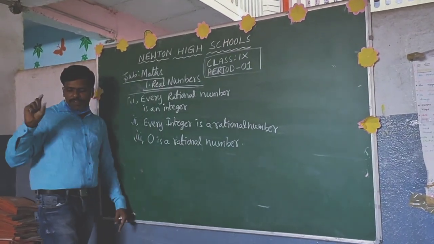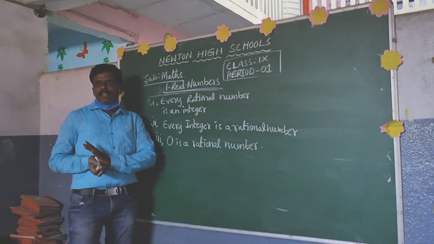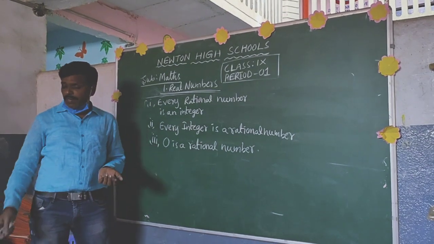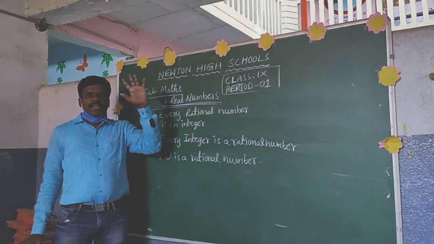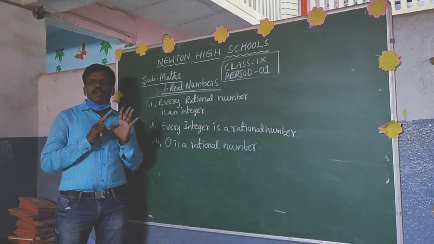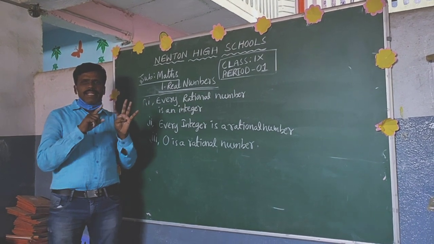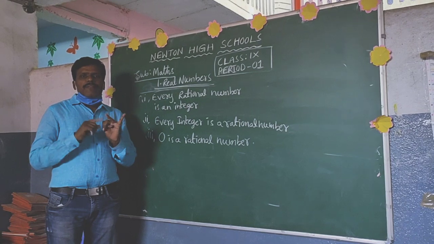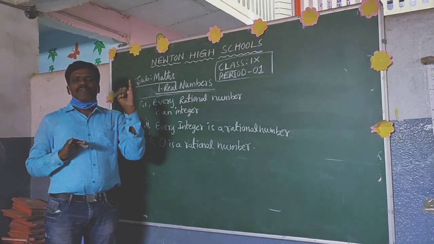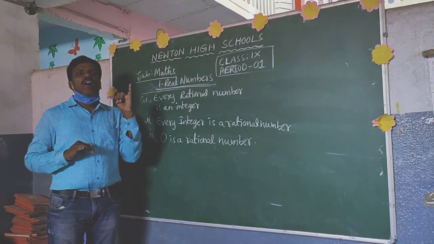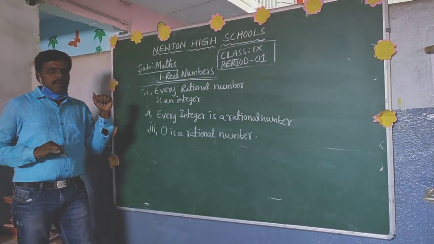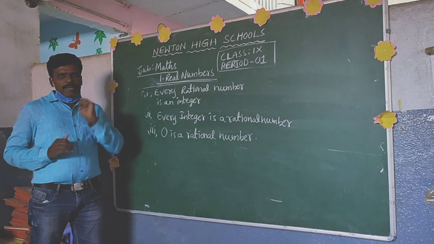Before that, I will clarify once. How many academic standards are there in mathematics? It is completely different from the other subjects. We have 5 academic standards. First one is problem solving. Second one is reasoning and proof. Third one is communication. Fourth one is connection. And fifth one is representation or visualization.